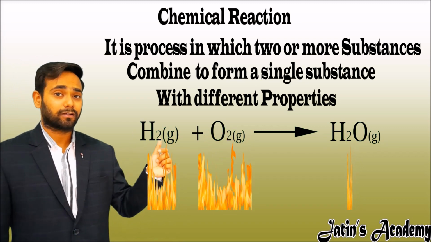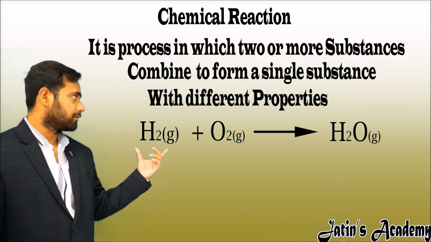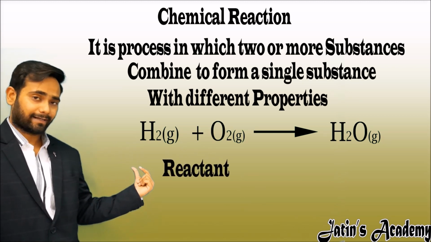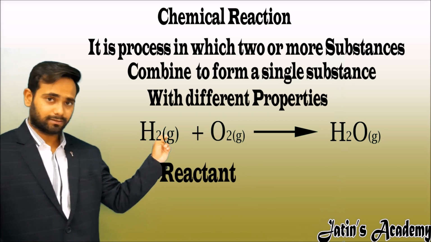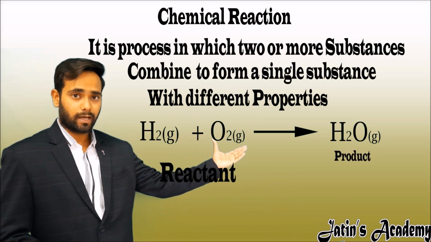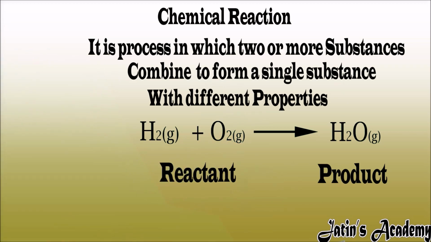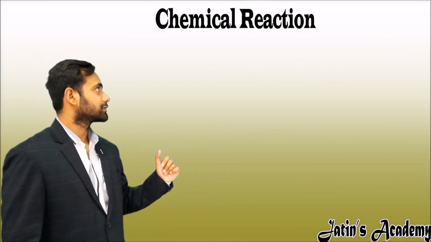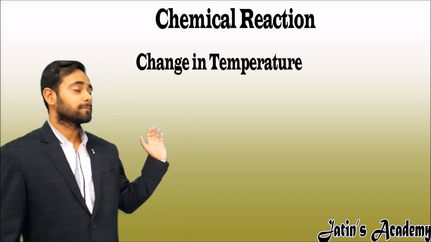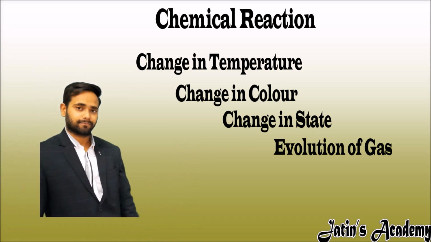I used the word product. What is a reactant? What is a product? Now we will see in this example, the elements used on the left side of the arrow are all reactants. In this case, hydrogen and oxygen are the reactants. And the elements or compounds on the right side of the arrow are called products. In this case, water is the product. In every chemical reaction, some changes take place. These are change in temperature, change in color, change in state, and evolution of gas.